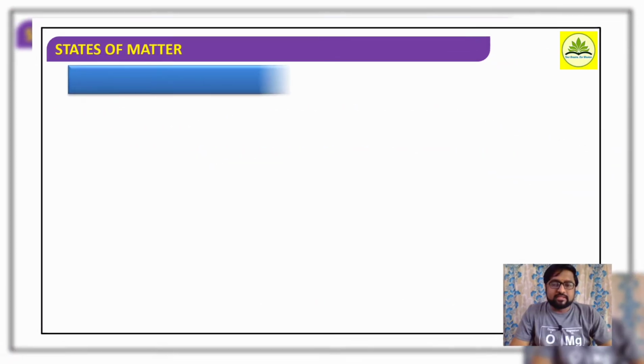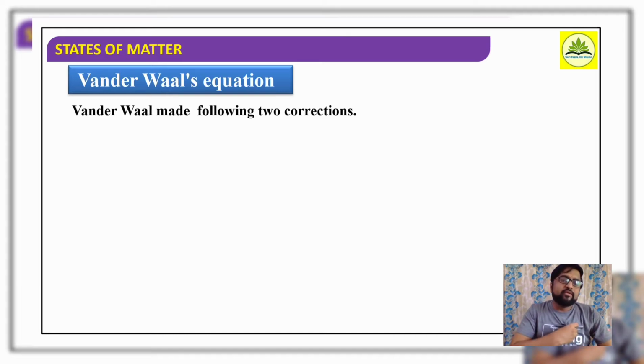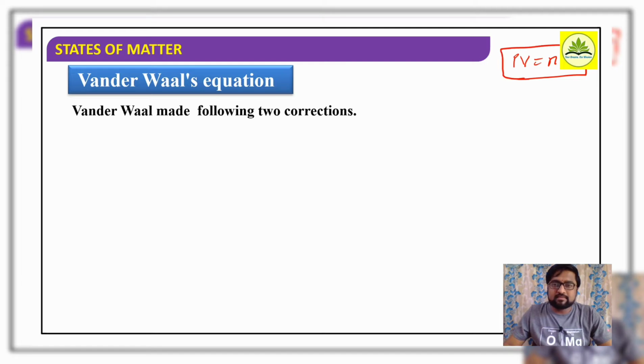A scientist called van der Waals made the following two corrections in the ideal gas expression. We know the ideal gas expression, what is it? The ideal gas expression is PV equals nRT for 1 mole of a gas. It is the ideal gas equation. He made two corrections in the ideal gas expression so that the equation holds good for real gases. Later on we can notice the differences.